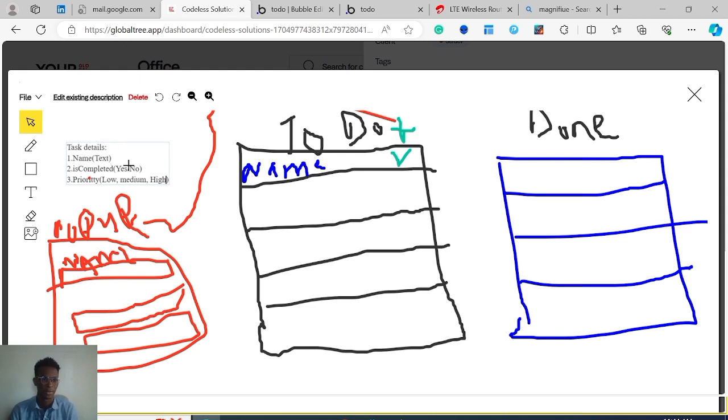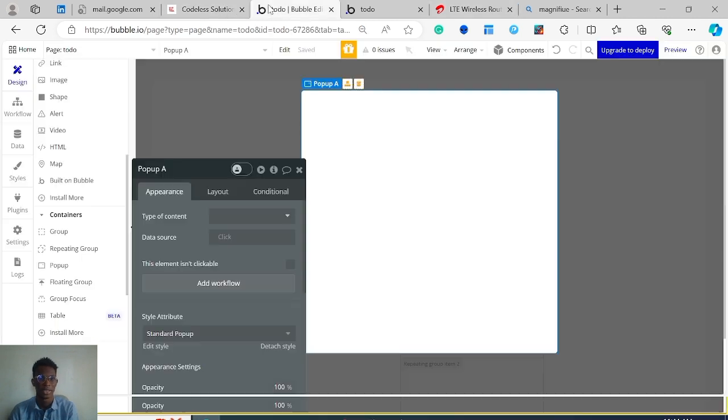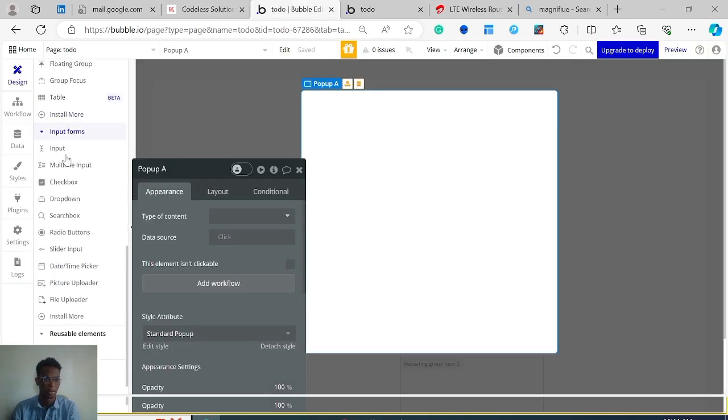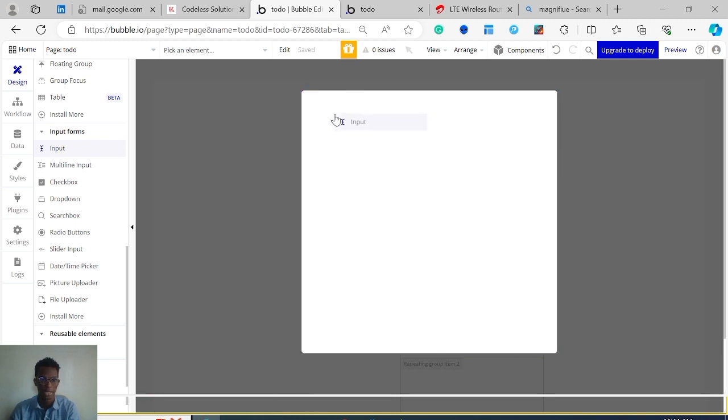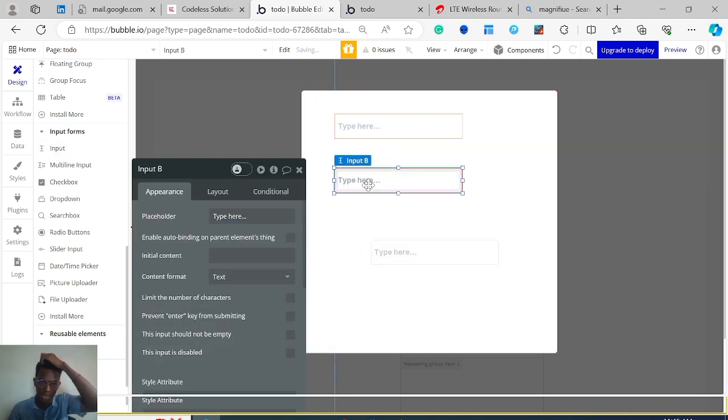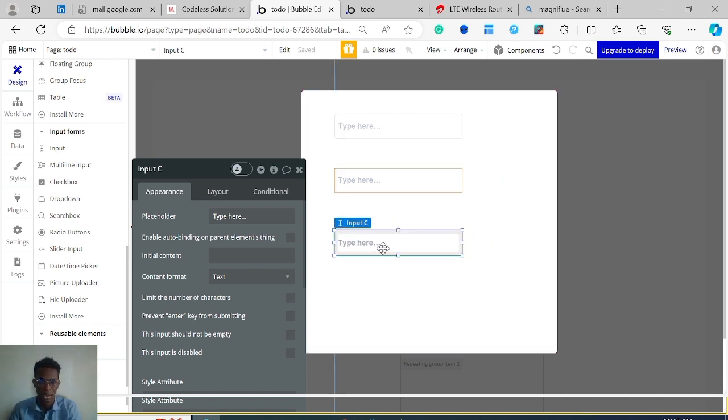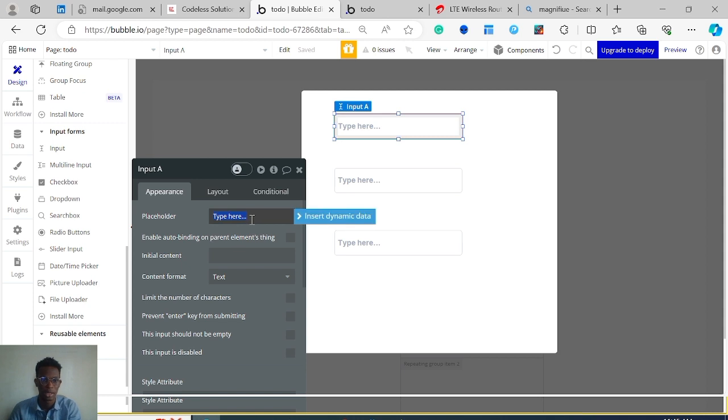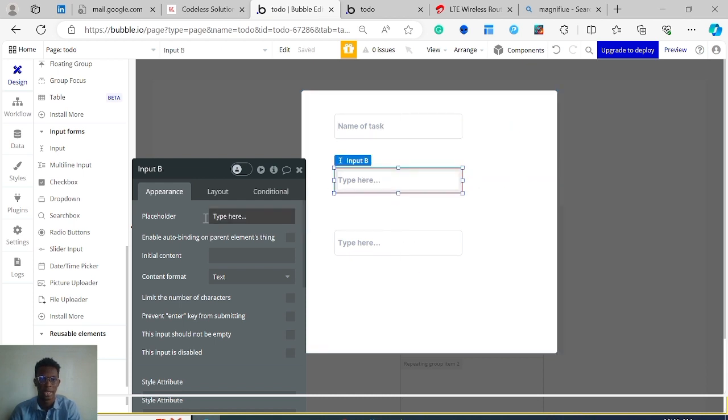So we're gonna have these three input fields inside our app, and I'm just gonna come under input forms, and drag them in, 1, 2, and 3. So I'm going to try to align them. You can see there's this blue line that shows up vertically whenever it's aligned. And then we're just going to have it like this. So for the placeholder, I'm just going to put in this one is name of task, so instead of type here, it's name of task, so that you know what you're entering there.